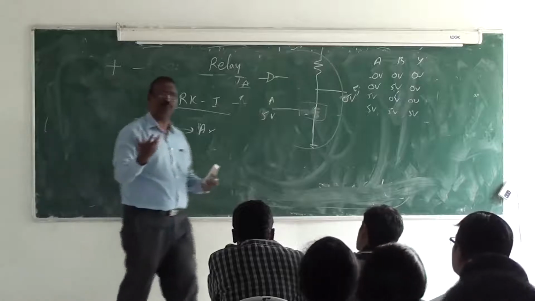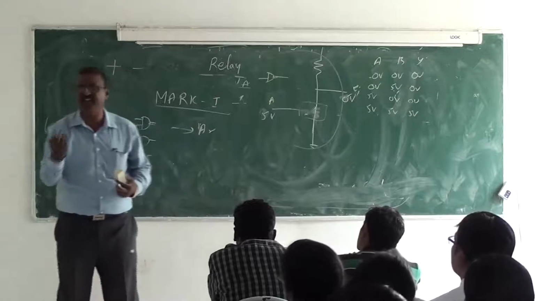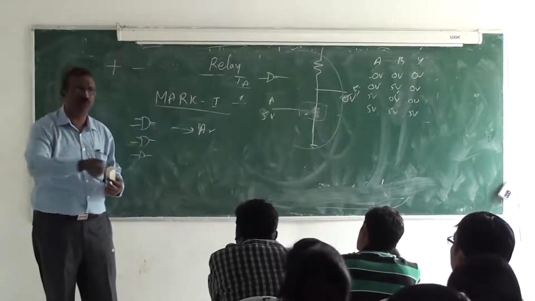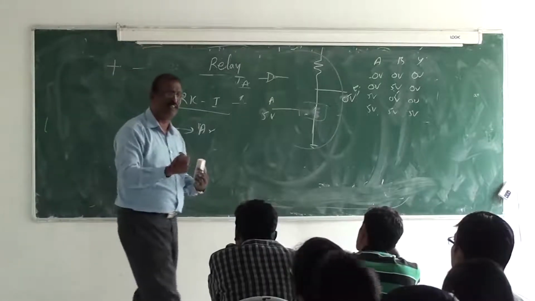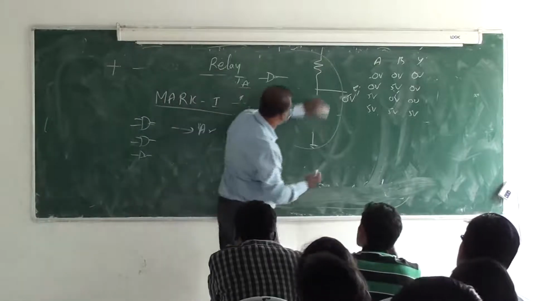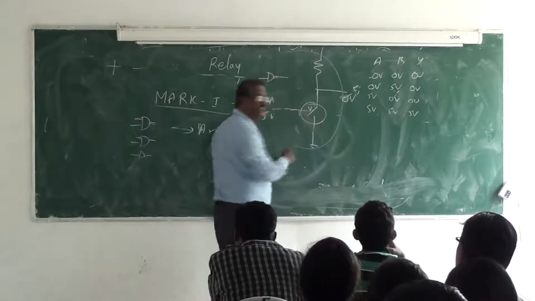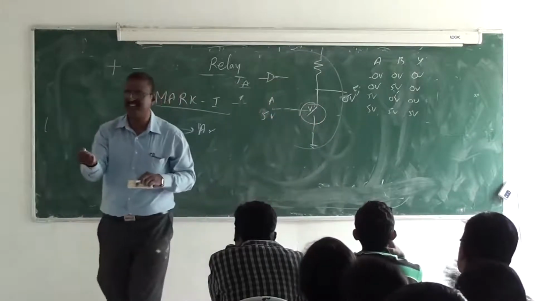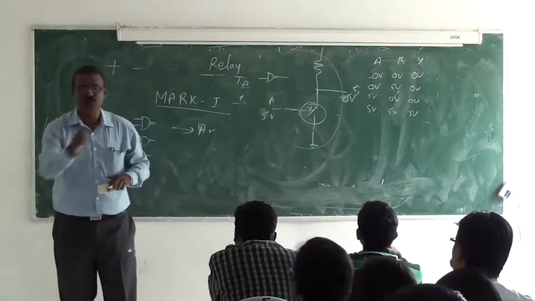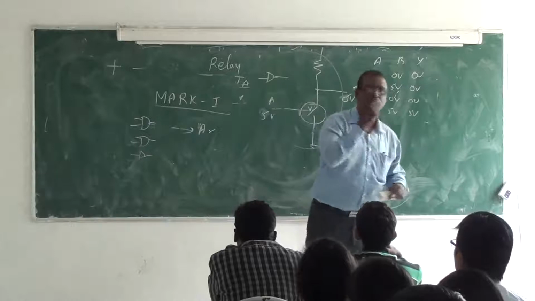Then they found a big problem. The relay was doing what? It was so mechanical. They were trying to find how to remove wear and tear. That time only they invented what? The first vacuum tube. So they replaced the switch with a vacuum tube. Vacuum tube as a switch. Instead of relay as a switch, I use vacuum tube as a switch. Nothing has changed. What changed was I removed the relay and put back the vacuum tube.